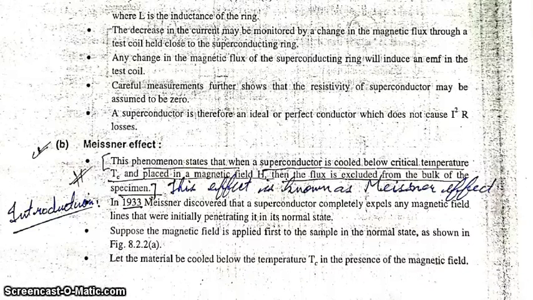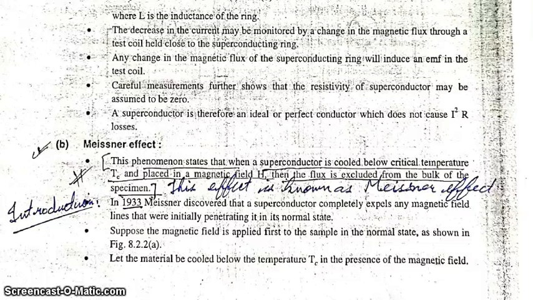Now the next important topic is the Meissner effect. What is the Meissner effect? This phenomenon states that when a superconductor is cooled below the critical temperature and placed in a magnetic field, then the flux is excluded from the bulk of the specimen.